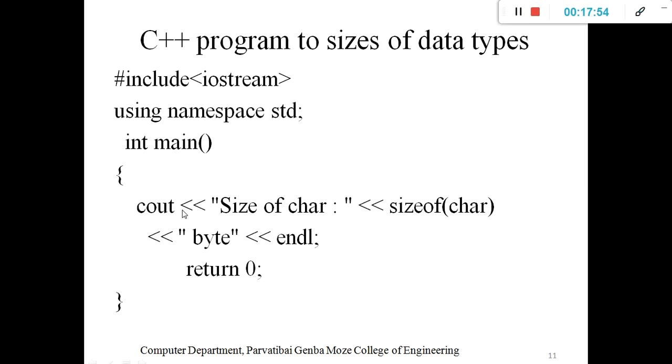Then cout, then sizeof(char), that is directly a text which is printed on the screen. Then sizeof is a function. Whenever you mention a data type here, char, int, float, double, bool, or other data types, it gives the size in bytes. We will run it practically and understand how exactly it works.